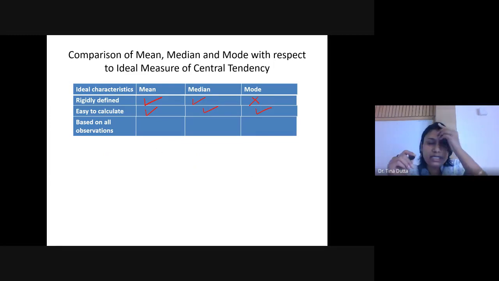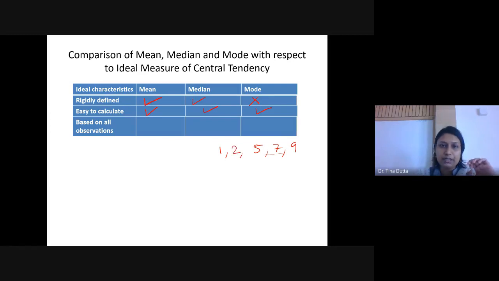And another meaning is, suppose if any value is changed, 1, 3, 5, 7, 9, these are the 5 values, right? Its mean will be different if I change any of the values. Suppose if I replace 3 by 2, then mean will be different. If I replace 7 by 8, mean will be different, because I have to add them up and I have to divide that by 5. So mean is based on all the observations. Now my question to you is whether median is based on all the observations or not. What do you say? Is median based on all the observations or not?